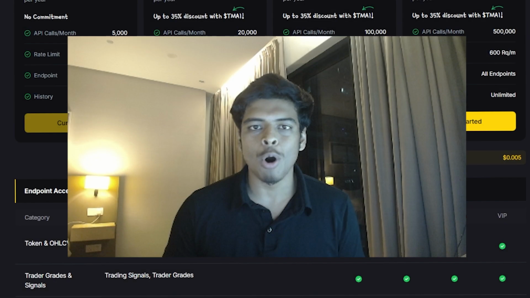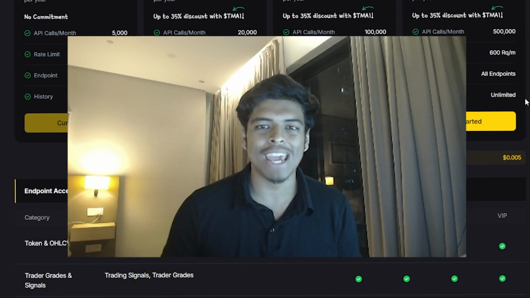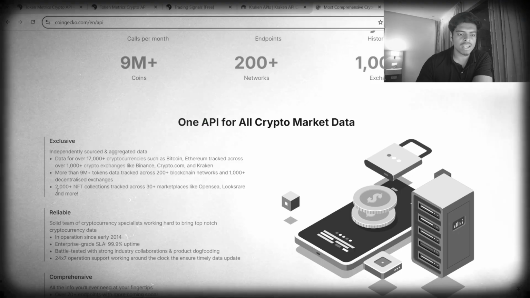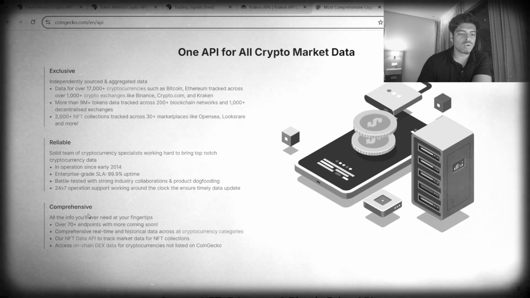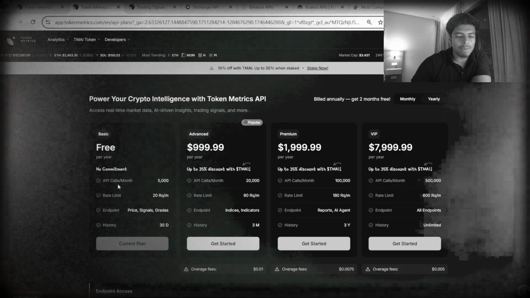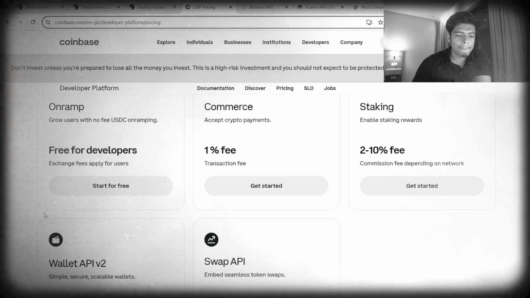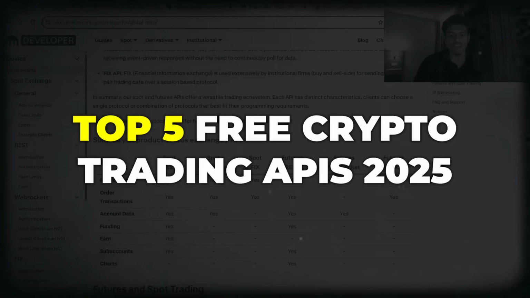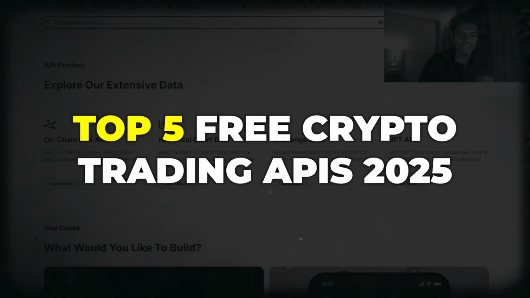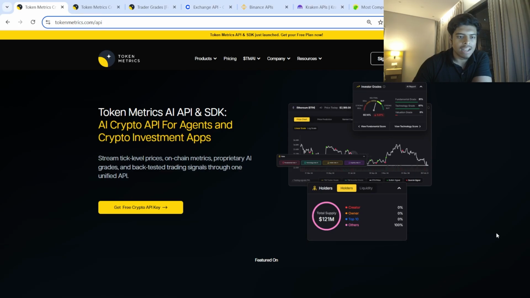So I've tested over 20 different crypto trading APIs, so you don't have to. I found 5 of the best free options. I'll be breaking down the rate limits, hidden costs, and ultimately telling you the top 5 best crypto trading APIs as of 2025. Number 1 in the list, we have the Tokenmetrics API and SDK.